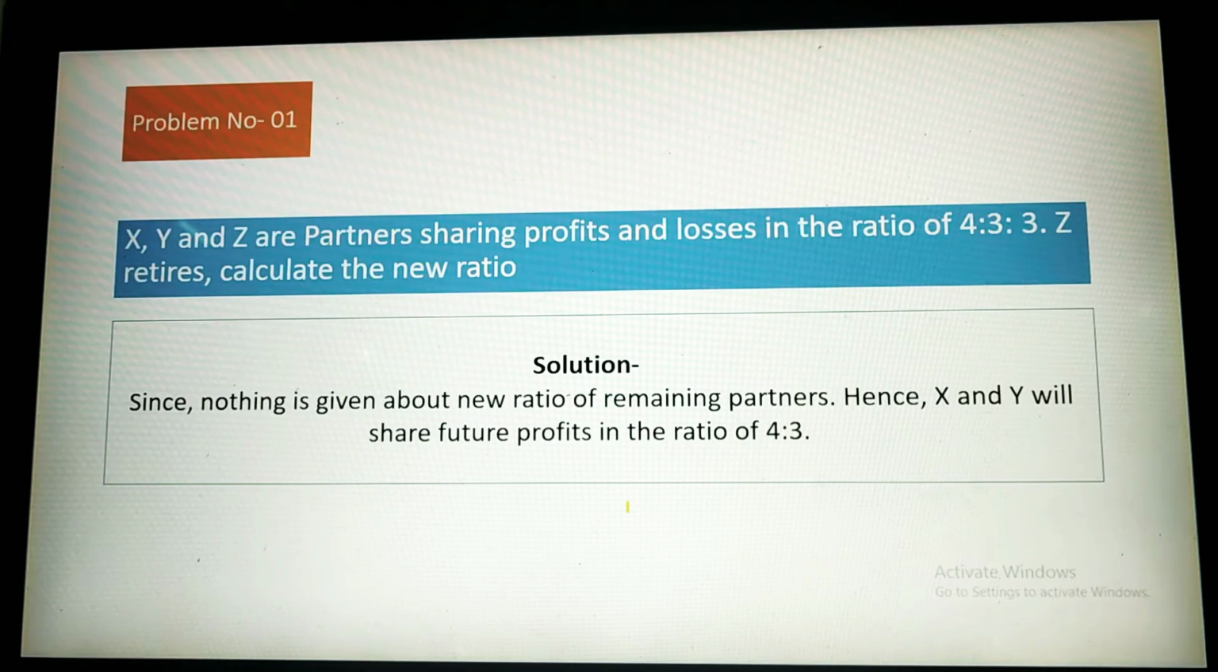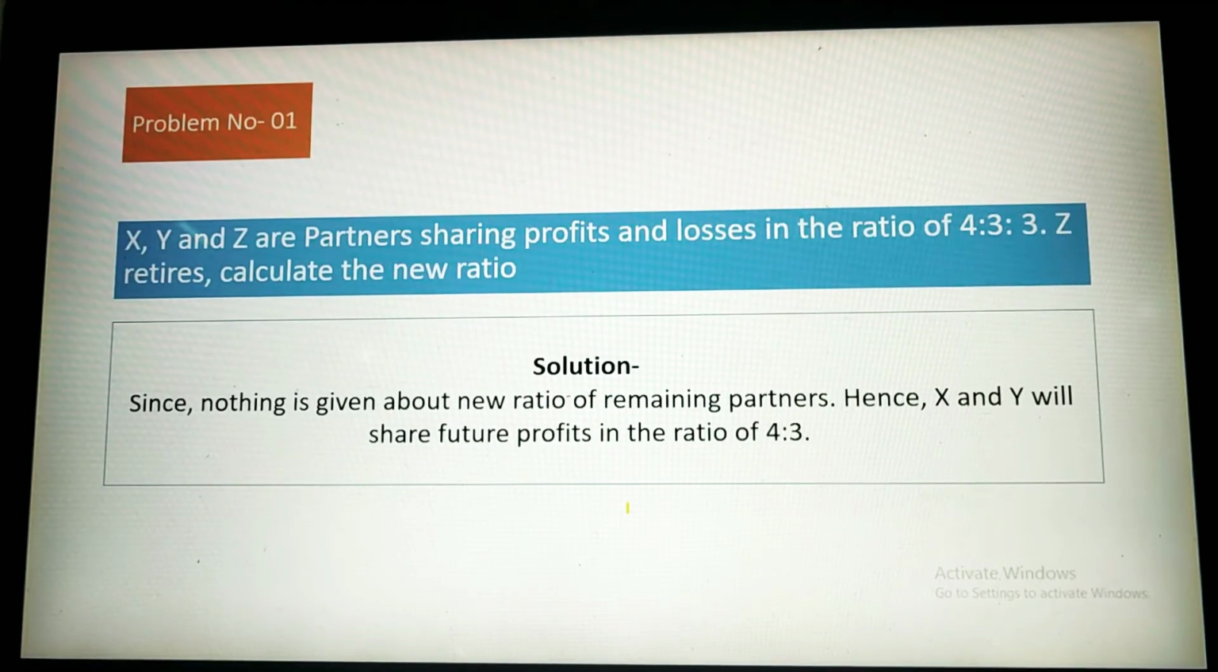This is problem number 1. X, Y and Z are partners sharing profit and losses in the ratio of 4:3:3, and Z retires. Calculate the new ratio. You can see here that there is no other information related to the new profit sharing ratio, sacrificing ratio, or anything else. So in this case, you will assume that you will share future profits in the old ratio, like 4:3. So I have written here, since nothing is given about the new ratio of the remaining partners, X and Y will share future profit in the ratio of 4:3.